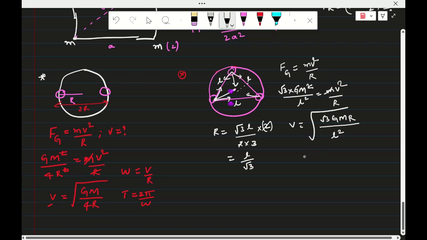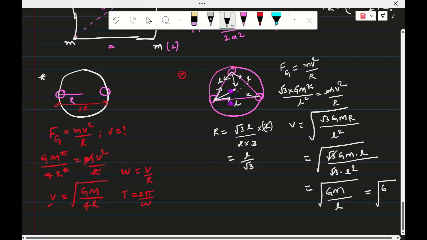So here you can substitute. That equals root over root 3 into GM into L by root 3 into L square. The 3 gets cancelled, so v is equal to root over GM by L, where L is the side of the equilateral triangle. If you want to write in terms of r, it is root over GM by root 3 into r.